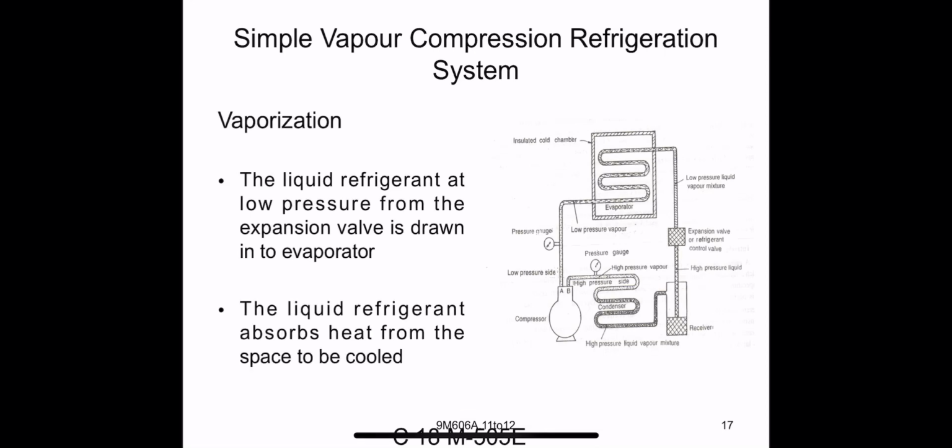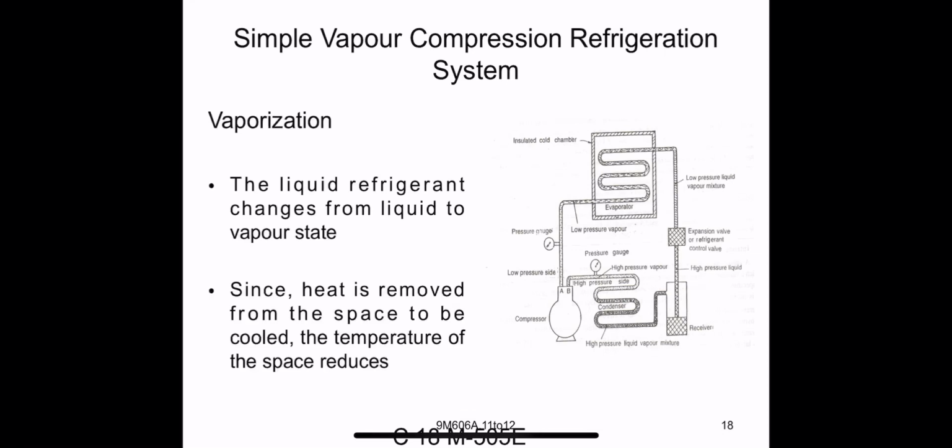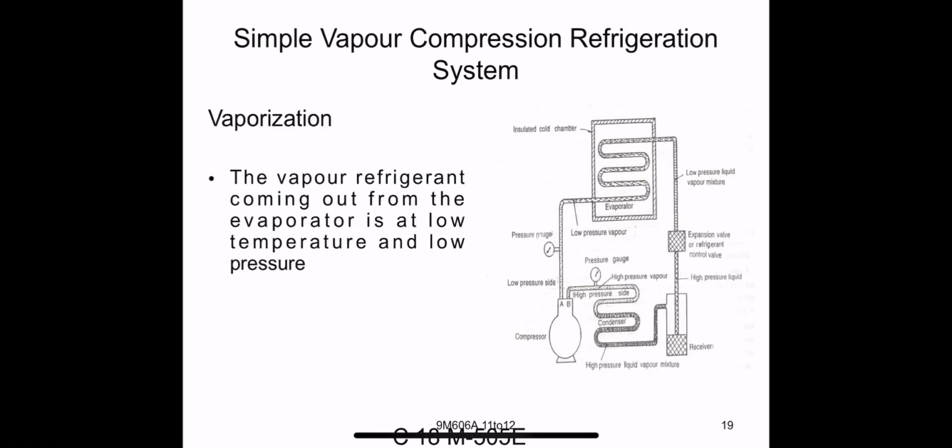In the evaporator, the liquid refrigerant absorbs heat from the space to be cooled. At evaporation, the liquid refrigerant changes from liquid to vapor state. Since the heat is removed from the space to be cooled, the temperature of the space is reduced. The vapor refrigerant coming out of the evaporator is at low temperature and low pressure.